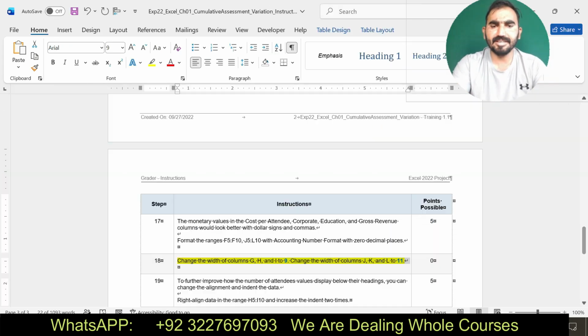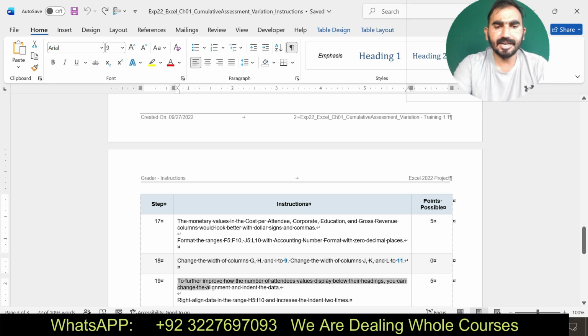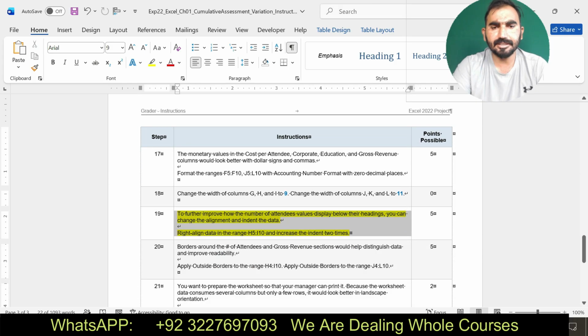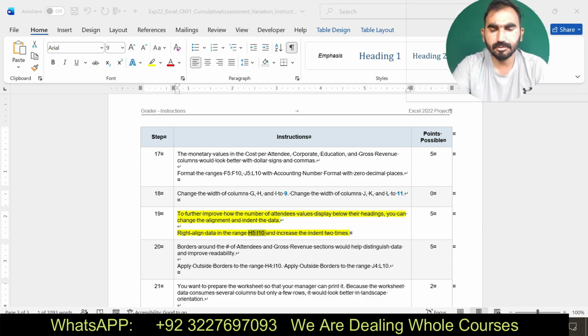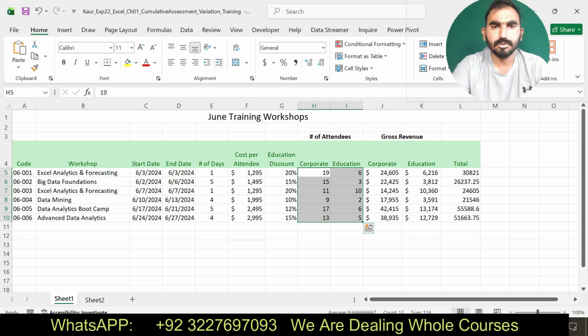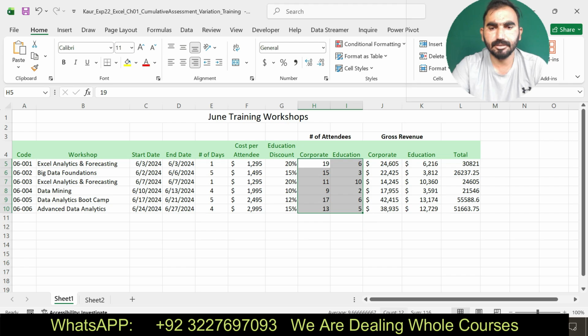Now I am going to move for my next step. Here it says right align the data in the ranges H5 to I10 and increase the indent twice. Okay. Right align the data in the ranges H5 to I10. Right align and increase indent 2 times. Okay.